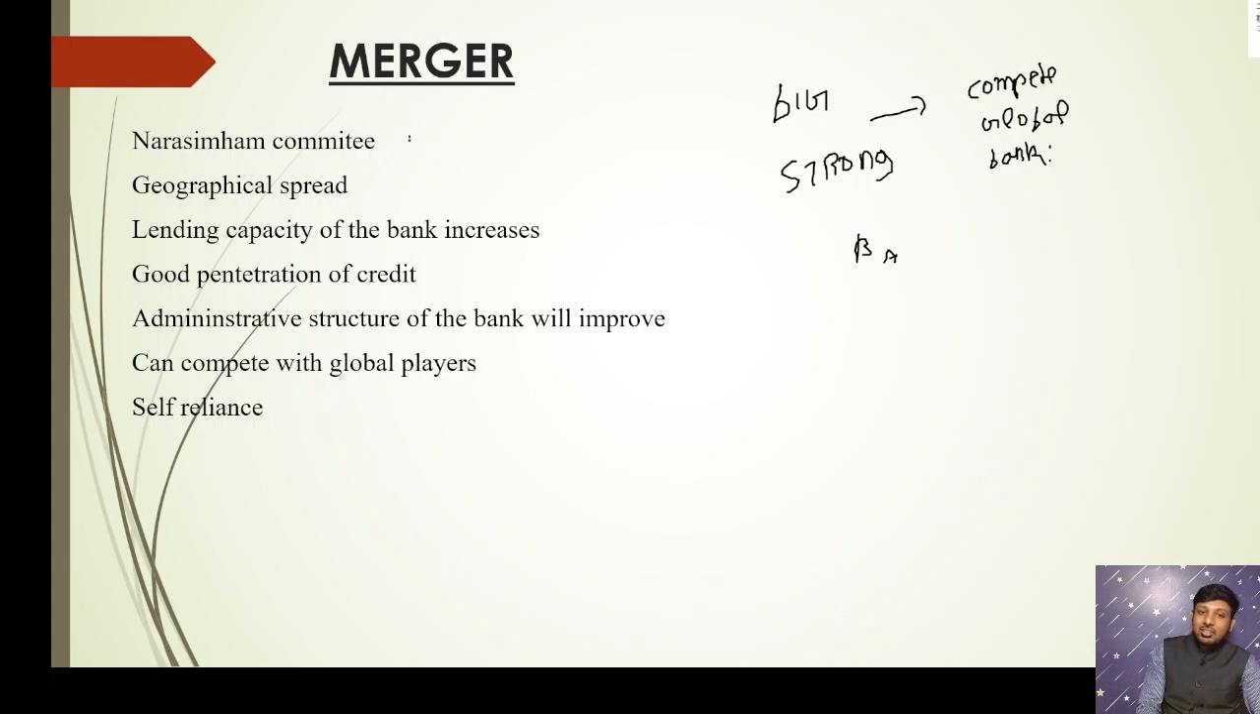And this merger has been recommended by a person known as Narasimham. The Narasimham committee's recommendation is why this merger has taken place. And it will help the geographical spread, as I told earlier, and lending capacity increases, good penetration of credit, and the administrative structure of the bank will improve.